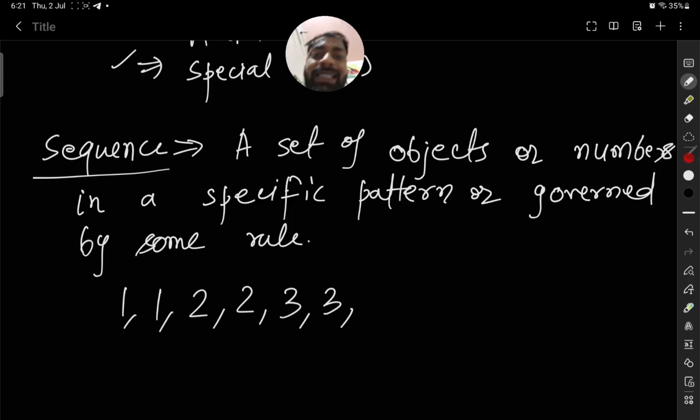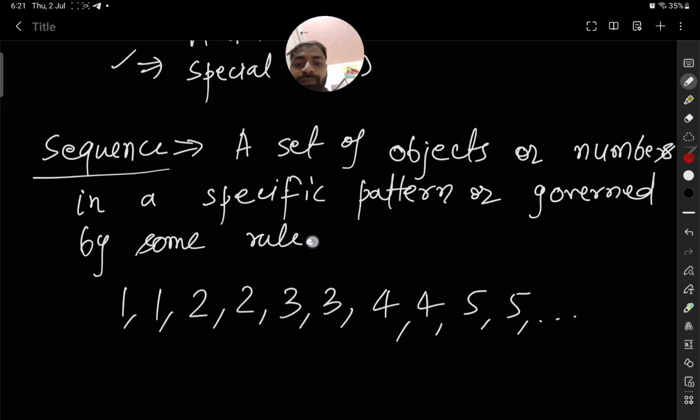You can easily tell what will be the next term. It will be 4 4, and in this way 5 5. So we are able to tell the next term by looking at the previous terms. This is the quality of sequence, that by looking at the previous terms you can tell about the next term.